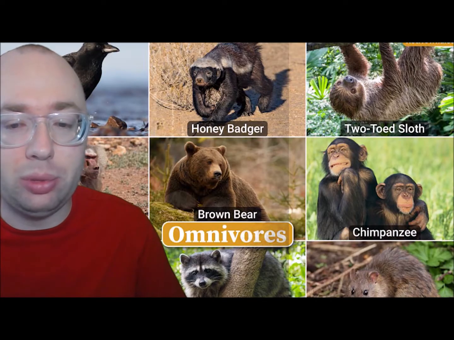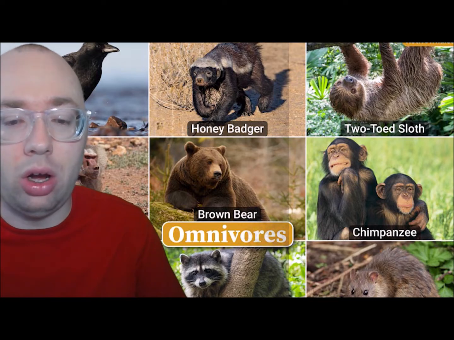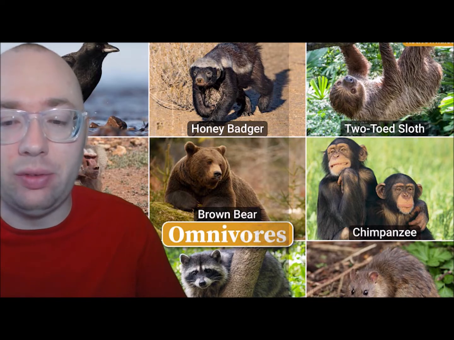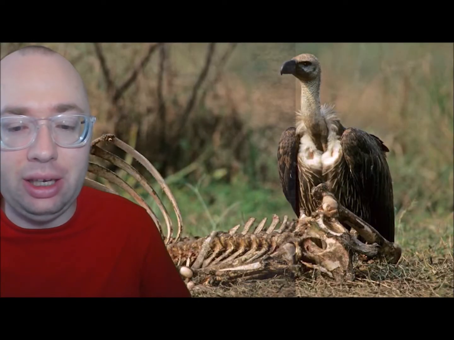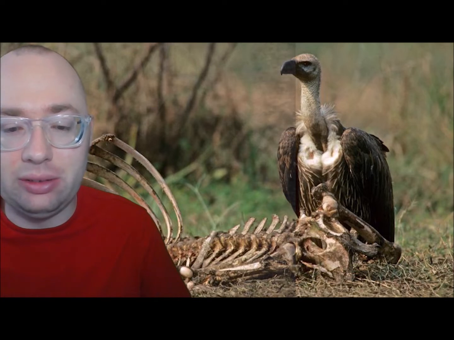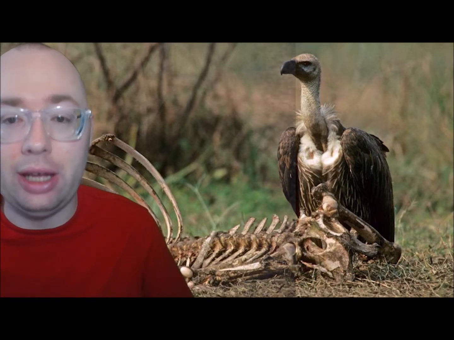Some animals play both roles, eating both plants and animals. They are called omnivores. Examples of omnivores are humans, grizzly bears, chickens, and mice. A scavenger is an animal that eats dead animals. Examples of scavengers are vultures, striped hyenas, jackals, and coyotes.